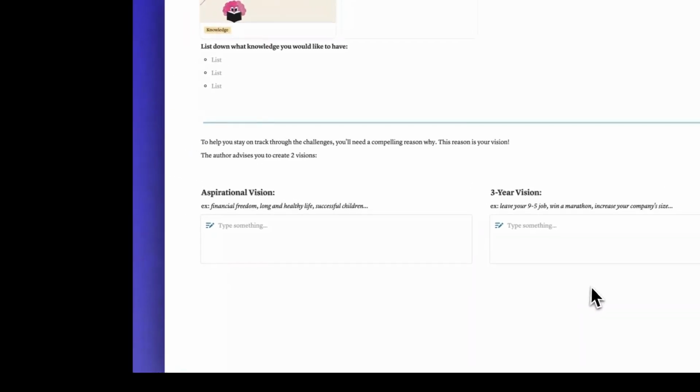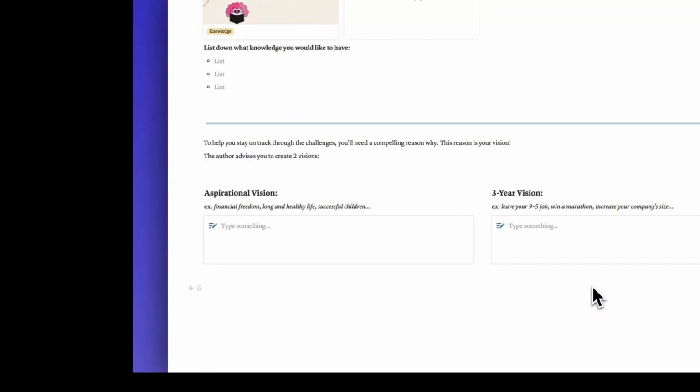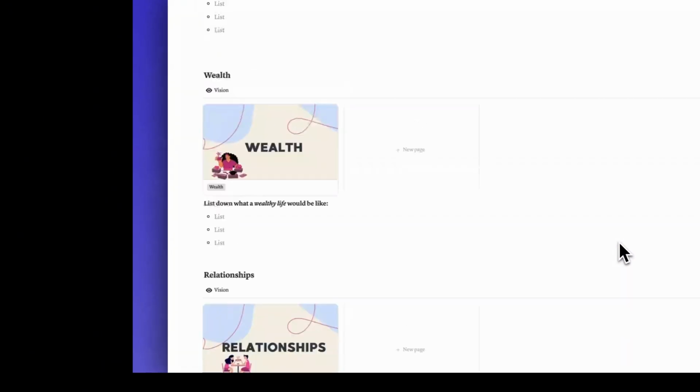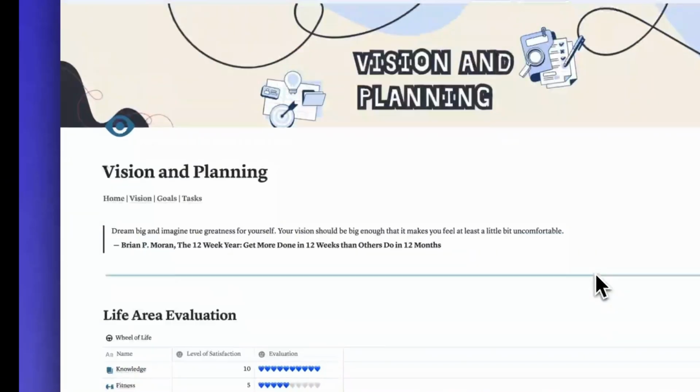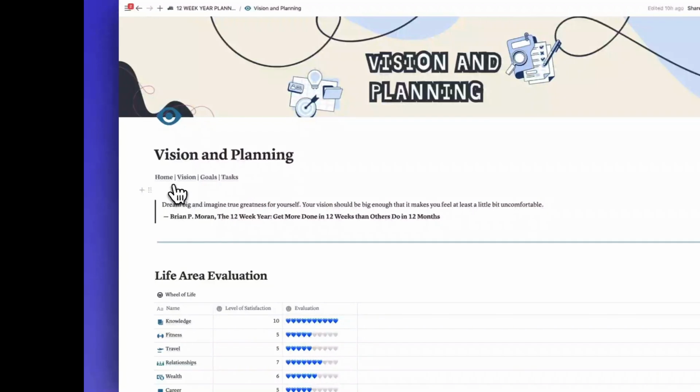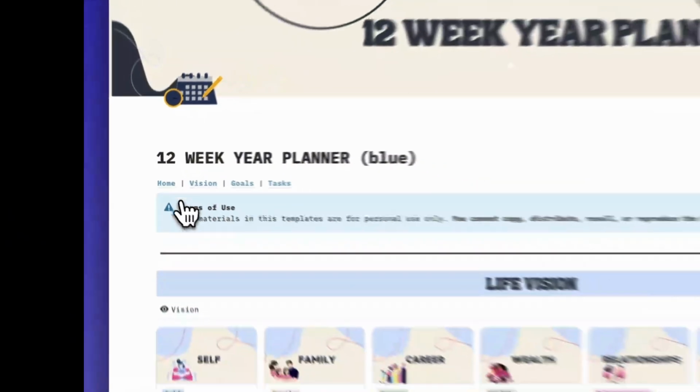And here is the planning phase. It's very important. First you need to write about your aspiration vision, and here your 3 years vision. This is very important because this is going to guide all your goals for the next 3 months. And now we can come back to our home page by clicking this link, home.